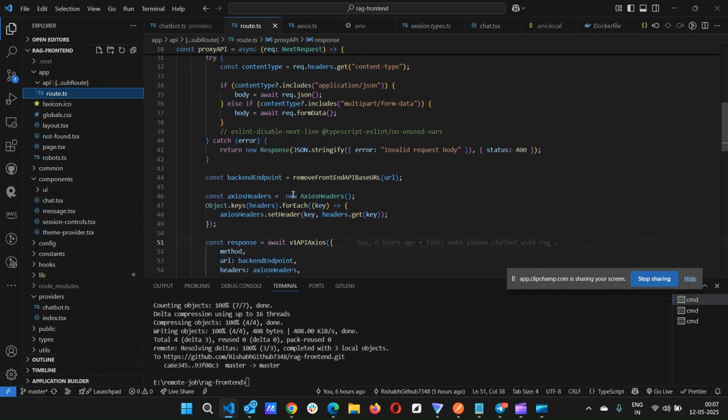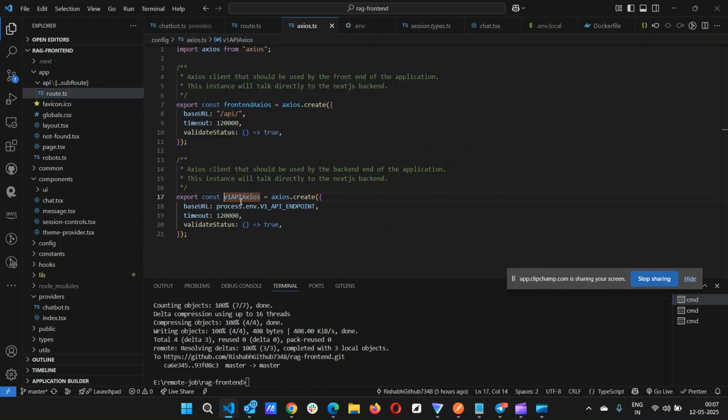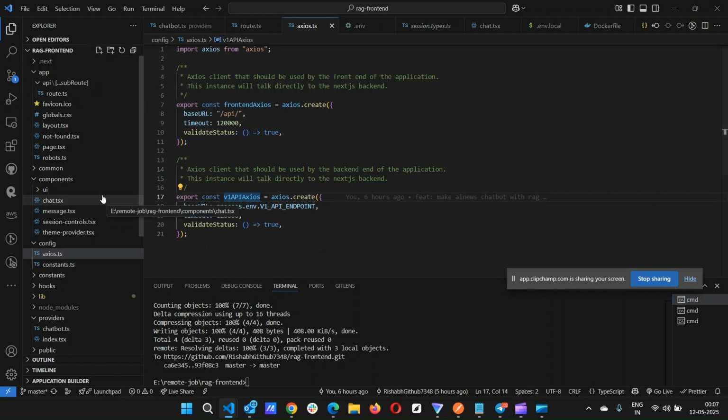If you see this, all these things are modular, so this is optimized. All of it will be right here. Even this is process.env, the endpoint for the front end. So everything is modular.